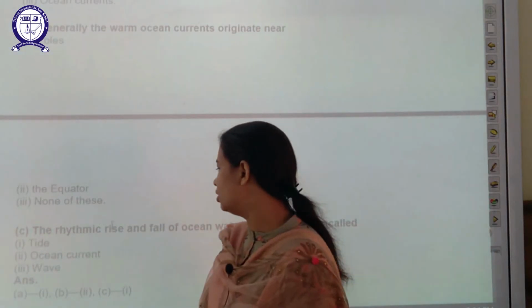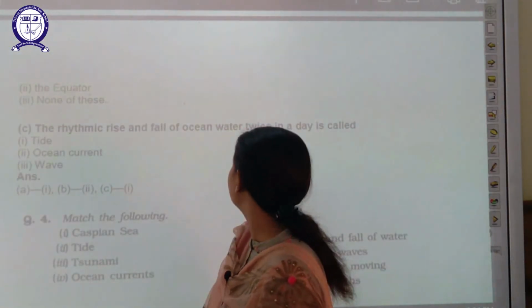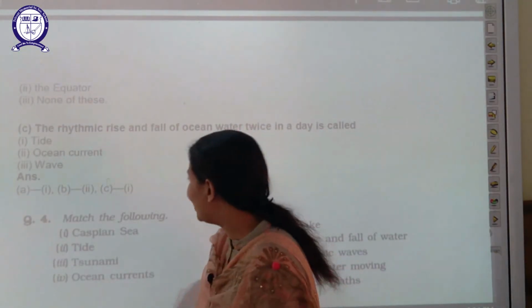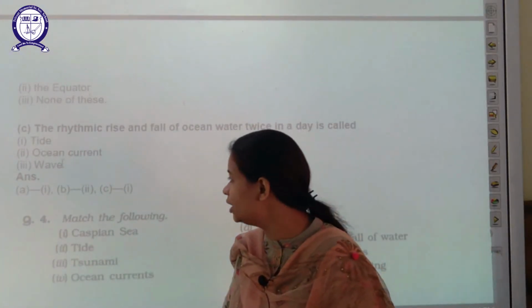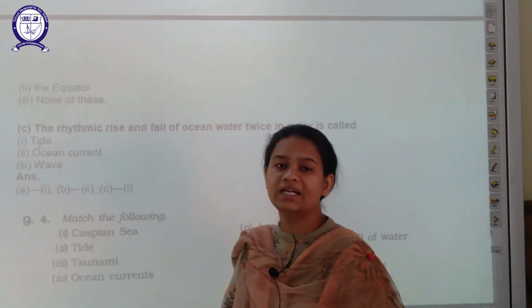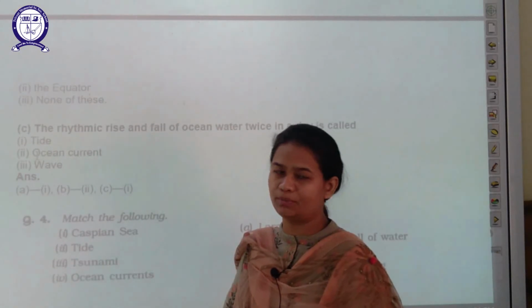The next question is, the rhythmic rise and fall of ocean water twice in a day is called tide, ocean current or wave. It is called tides. We have already discussed this topic in detail.